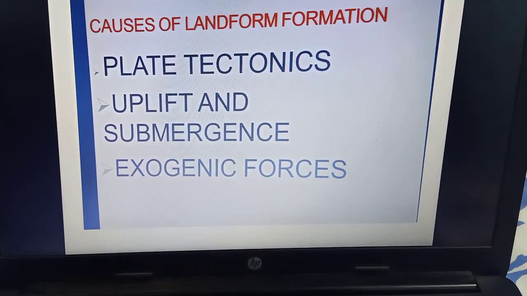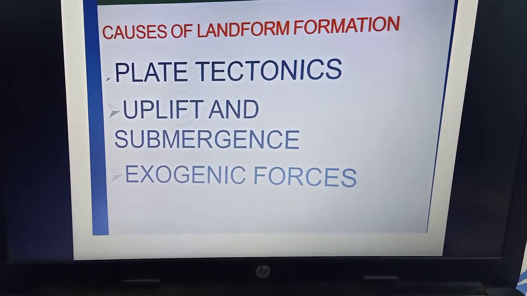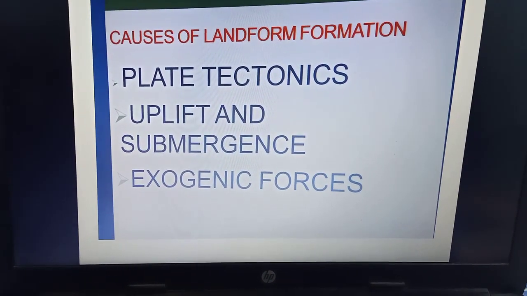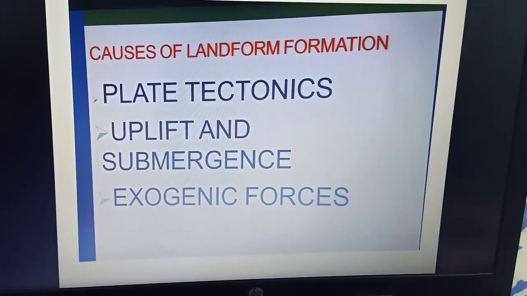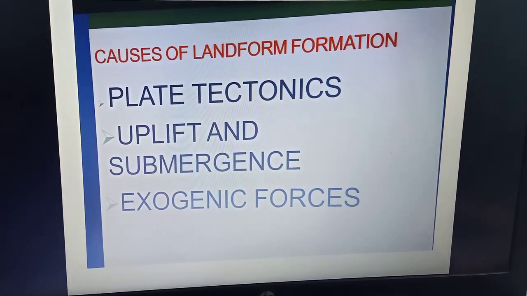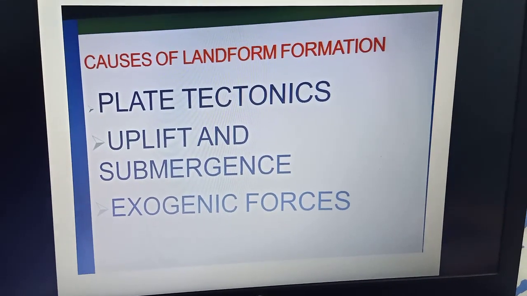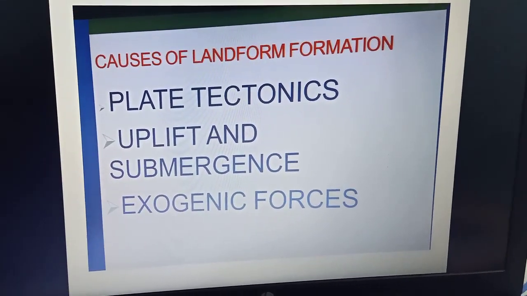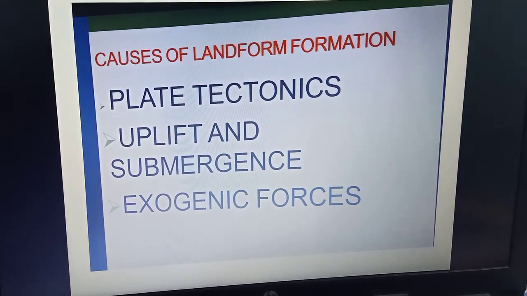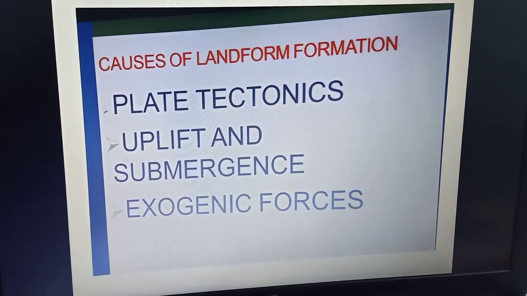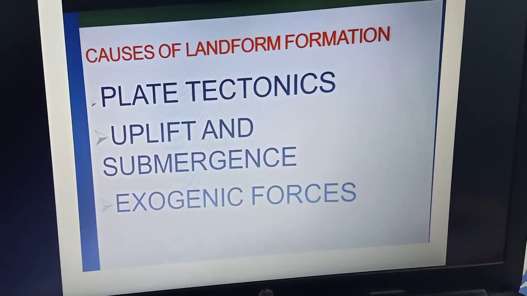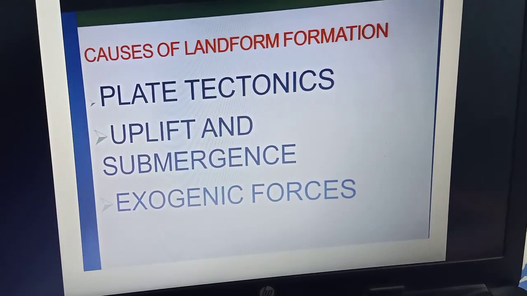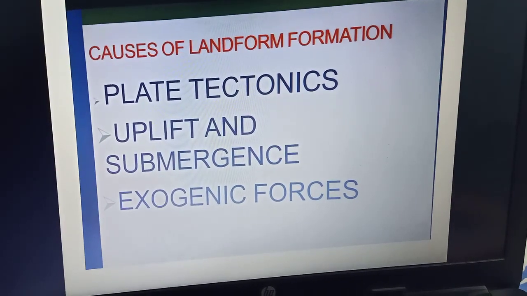So plate tectonics, we have studied in the previous chapter that the Earth's crust is divided into a number of major and minor plates which are floating on the semi-molten asthenosphere. So the horizontal movement of these plates is very slow. The plates push, they collide, or they slide past each other. So this results in disturbance in the sedimentary rock deposits lying in between two or more plates. The sedimentary rocks are compressed.